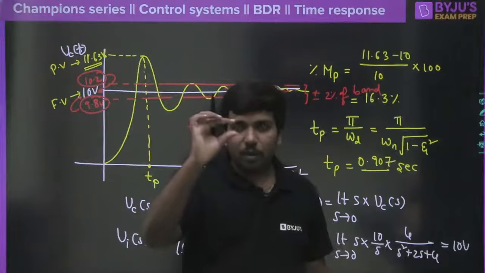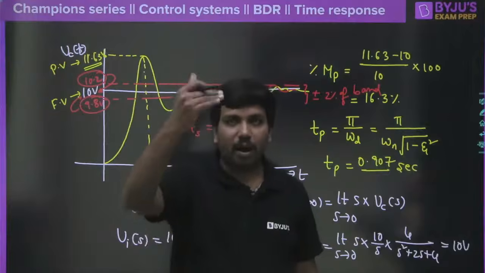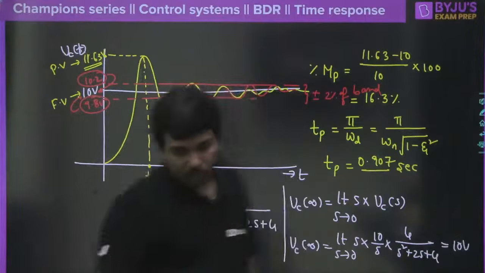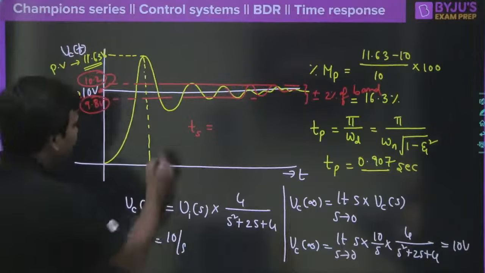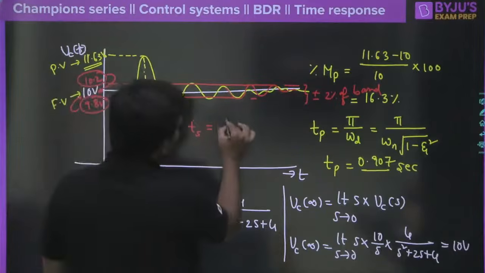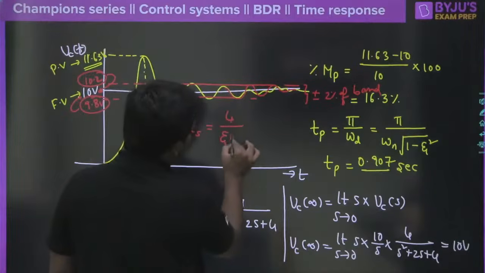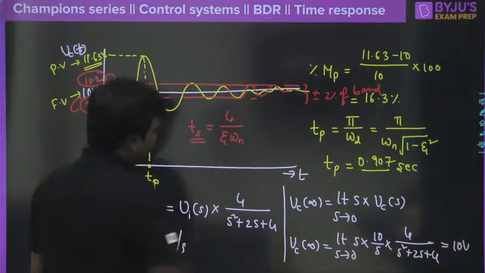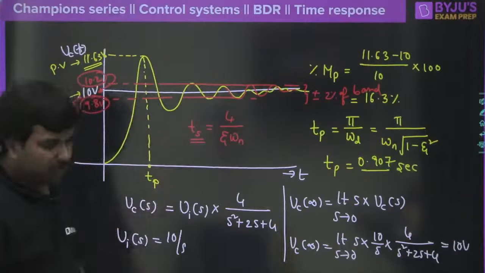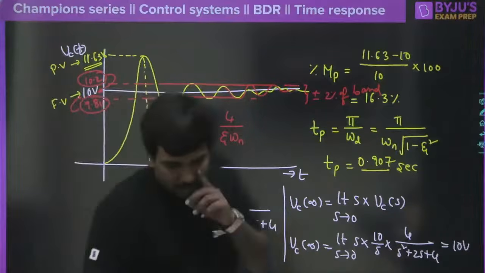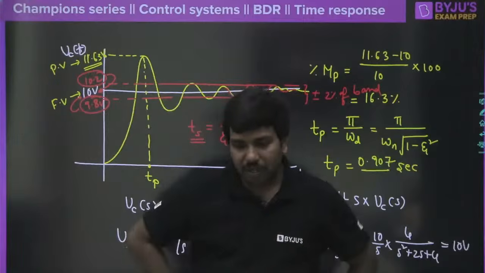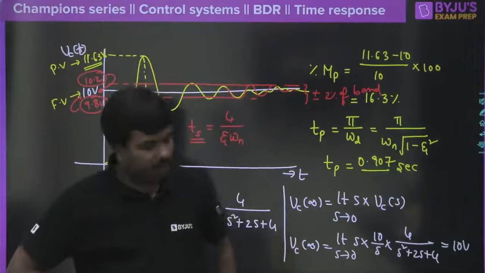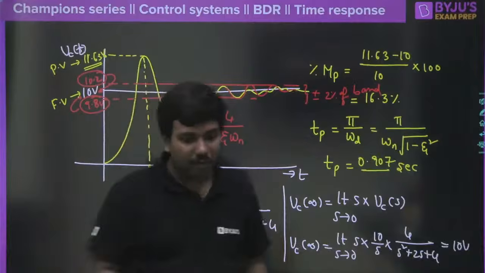That means 2% above the band or below the band. Clear? So TS is equal to 4 divided by zeta omega n. That is considered as your settling time. So you have everything. Just calculate and tell me what the settling time is here. Any one of you? It is very easy.